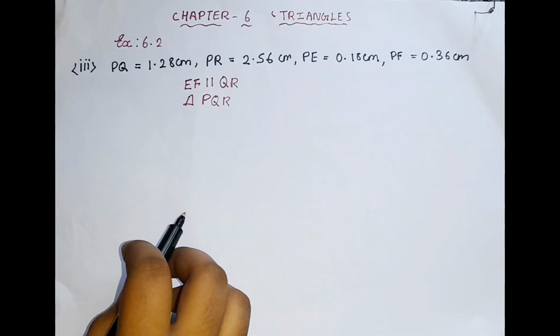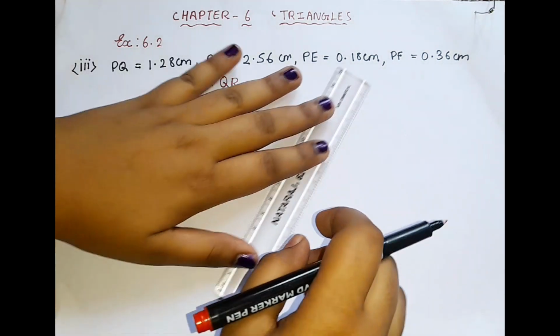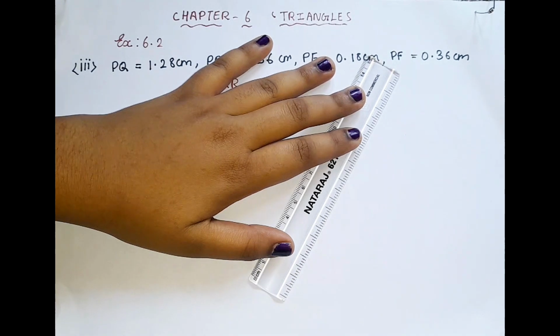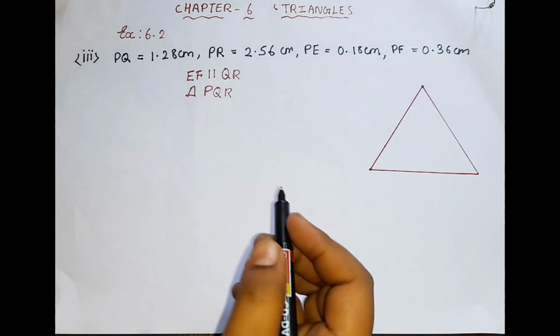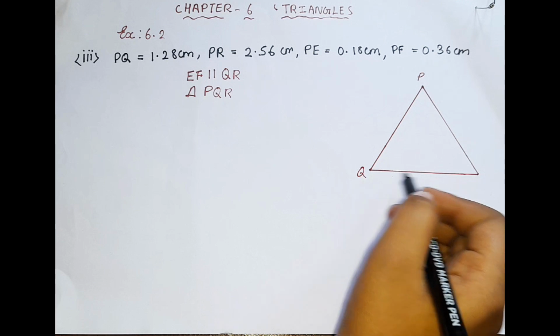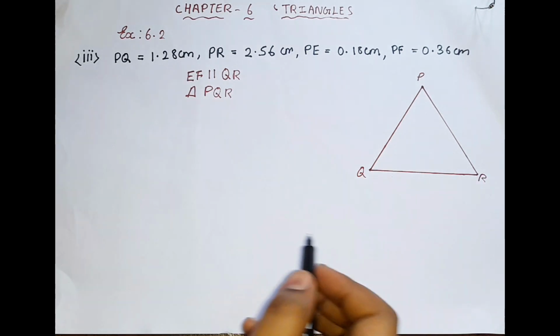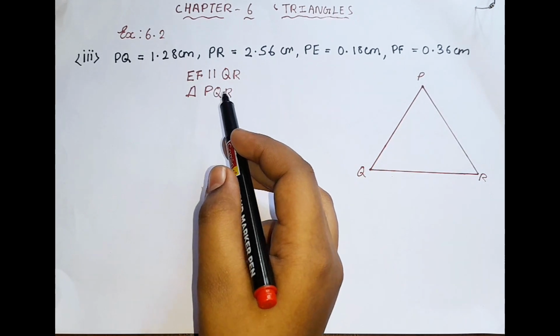First of all, let us draw triangle PQR. So now I drew triangle PQR, and we can just name the vertices P, Q, R. According to the question we are supposed to prove EF is parallel to QR, but how can we prove that?